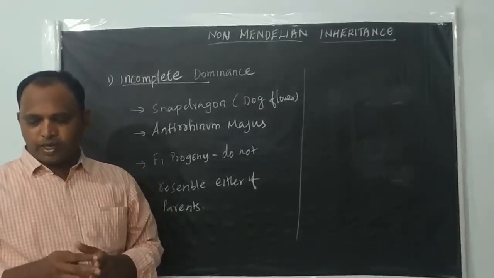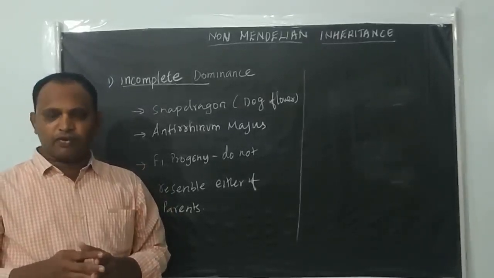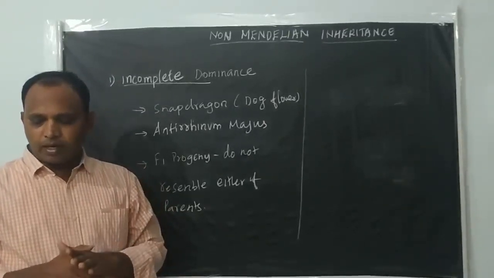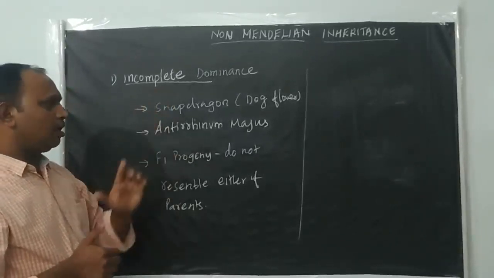The F1 phenotype shows an intermediate character. The F1 generation shows an intermediate phenotype between the dominant and recessive parents. That's why we call it incomplete dominance.